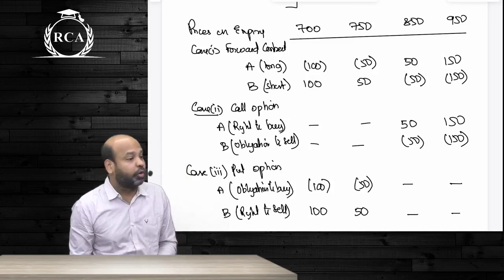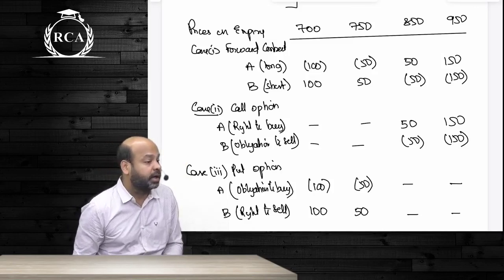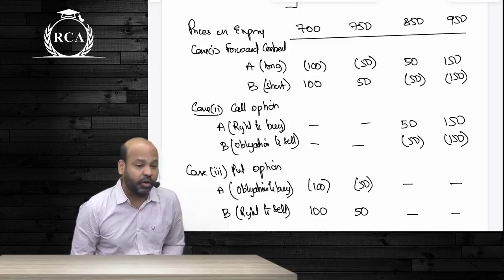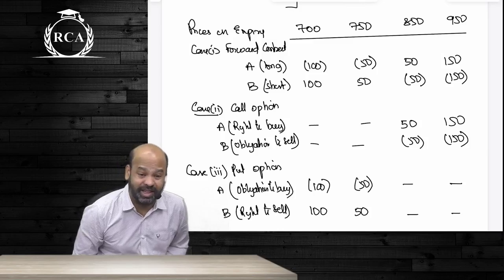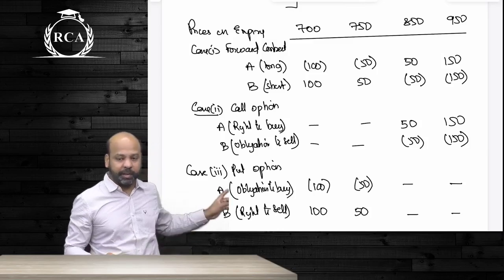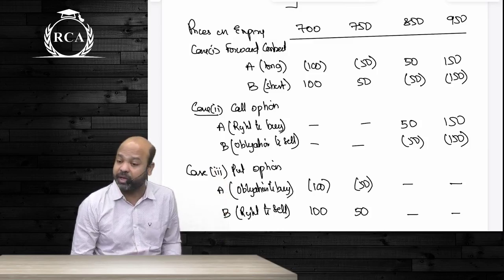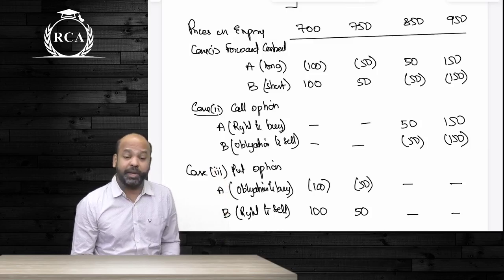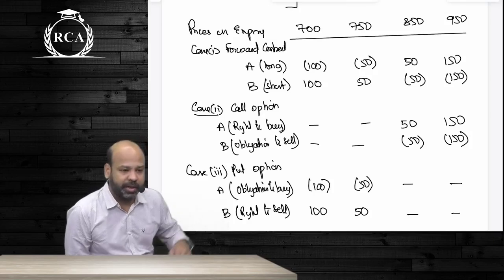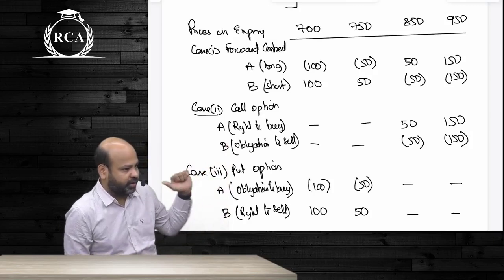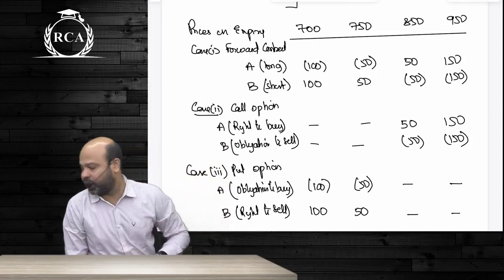Likewise, you will want to exercise a put option only if you are getting a right to sell at a higher price. That means a put option will be exercised only if the price on expiry is less than the strike price. Now in this example there are 4 different prices on expiry. We have 700, 750, 850 and 950 rupees. Strike price is 800. So the call option will be exercised at a price of 850 and 950. The put option will be exercised at a price of 700 and 750.